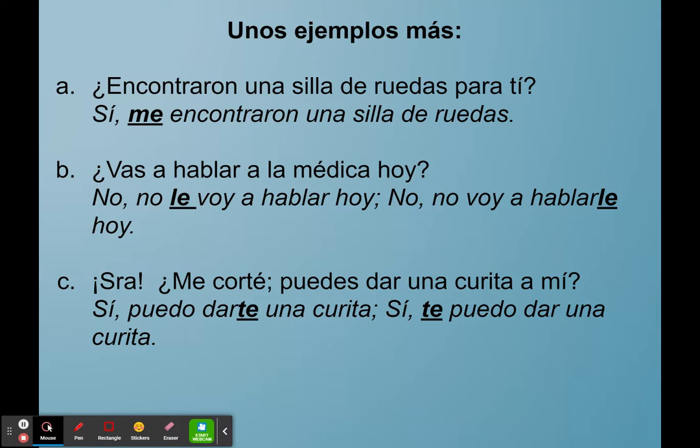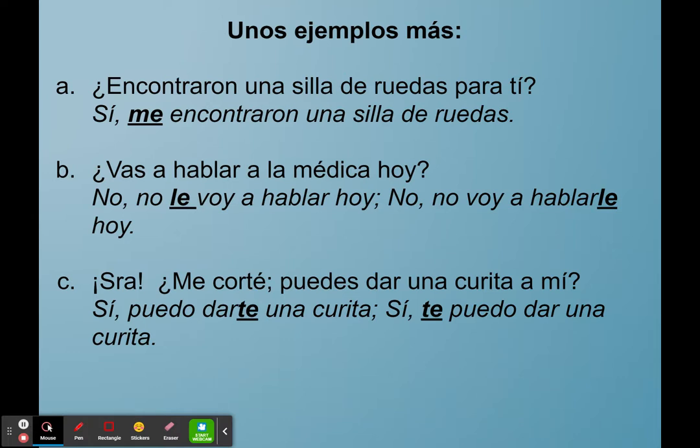Finally, we're going to work with our last few examples here at the bottom of página 4. So we have our question and answer sets once again. So for A, our example, ¿me encontraron una silla de ruedas? Did they find a wheelchair for you? Or as we would say if we were actually just speaking, did they find you a wheelchair? And the answer being, sí, me encontraron una silla de ruedas. Yes, they found me a wheelchair if we're speaking the way we tend to speak, or they found a wheelchair for me if we're speaking, quote unquote, proper English, okay? And me, once again, for whom they found a wheelchair, whoever they happen to be.